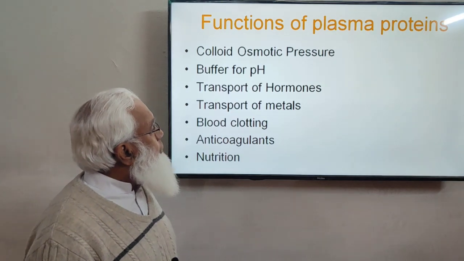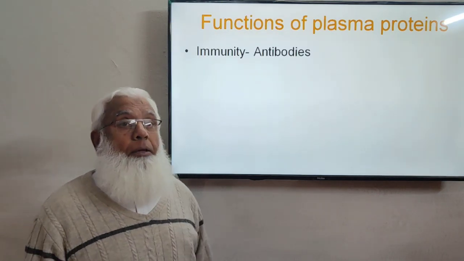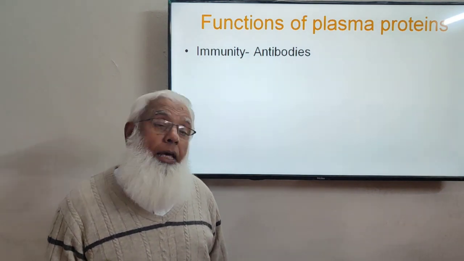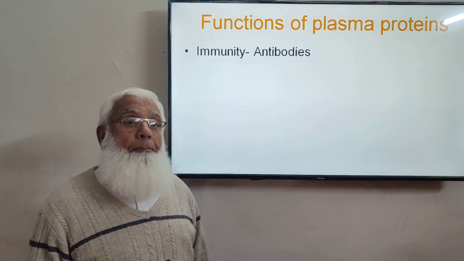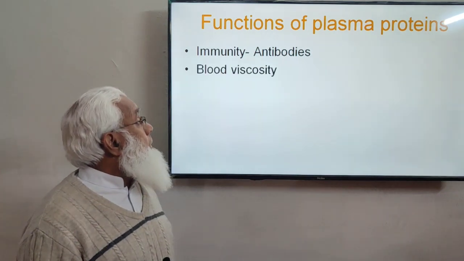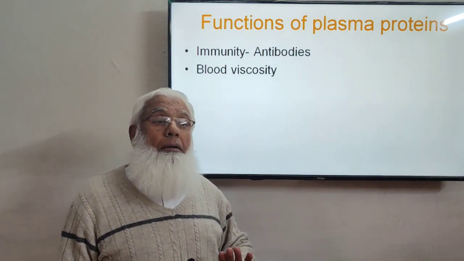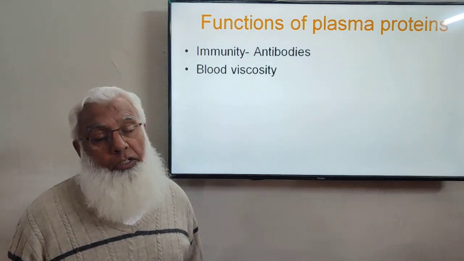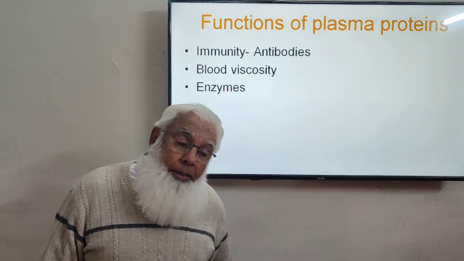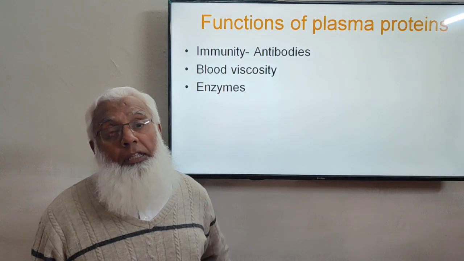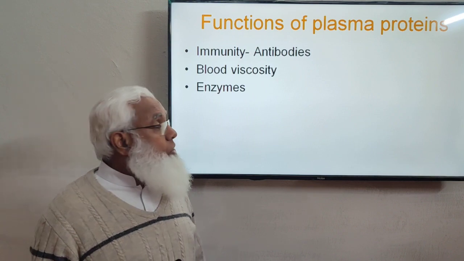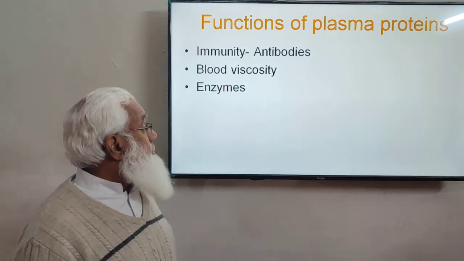Then proteins are very important for nutrition, so they provide nutrition as well. Then a very important function, immunity. The gamma globulins, amongst the globulin fractions, are important in imparting immunity to the body. So antibodies are immunoglobulins, and they are plasma proteins. Then plasma proteins contribute toward the viscosity of the blood. And then there are some enzymes. Enzymes are usually proteins, and some enzymes circulate in the blood performing different reactions, so enzymes are also part of the plasma proteins.